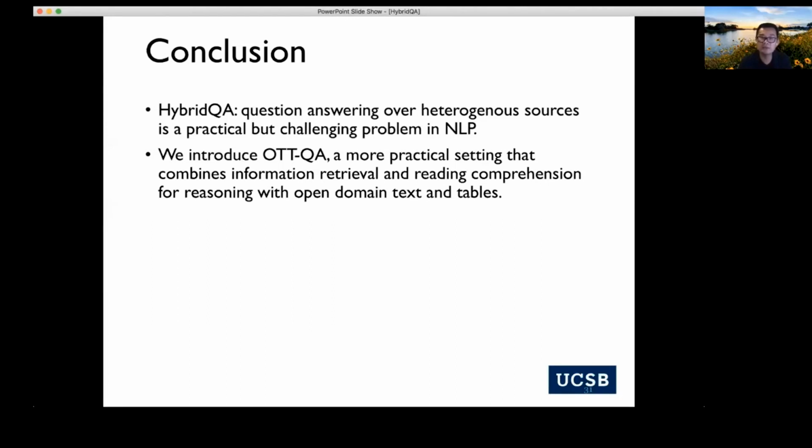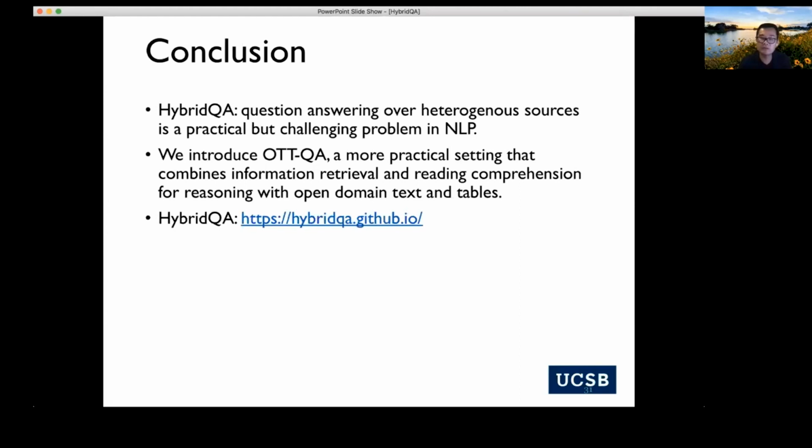systems that first use information retrieval or other approaches to identify the correct documents and tables, including the results, and perform reading comprehension over those texts and tables to reason and provide the correct answer. So in short, OTTQA is a more practical setting, but it's also a much more challenging setting in the open text and table question answering problem.